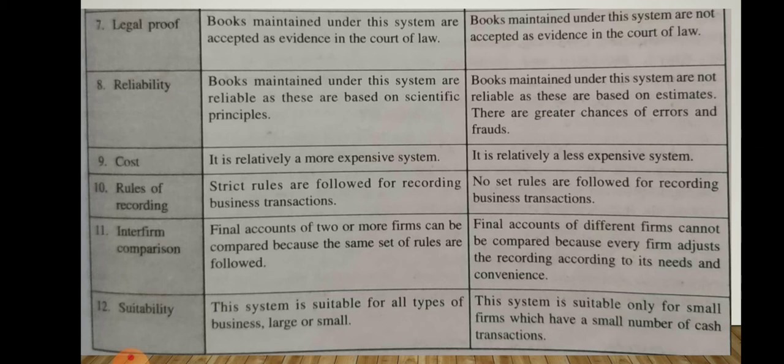9th point is cost. It is a relatively more expensive system. We know that we have to do lots of work in the double entry system. We have to maintain lots of accounts and follow lots of steps for completing the profit and loss account and the balance sheet, so it is more expensive as compared to the single entry system. In the single entry system, we do not prepare a balance sheet and profit and loss account, so it is a less expensive system.